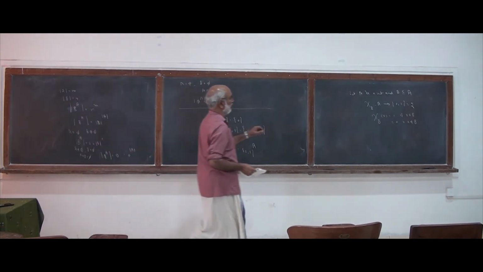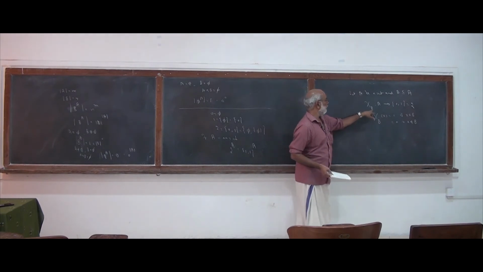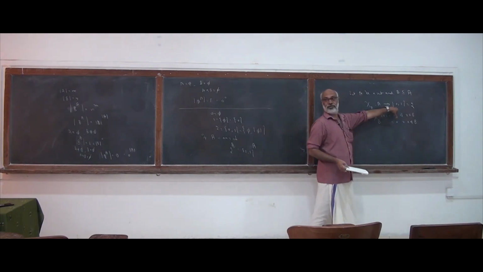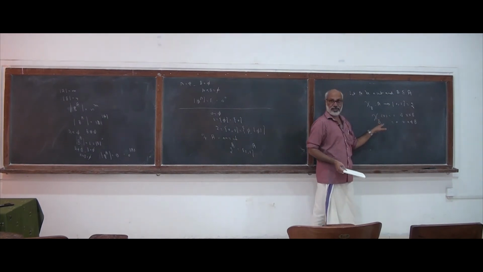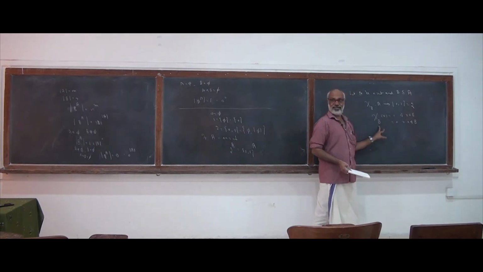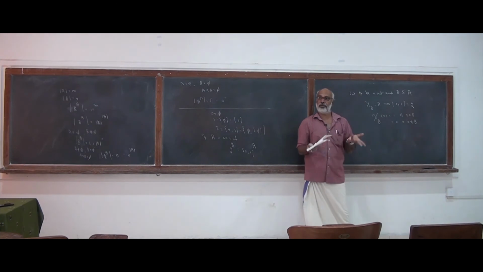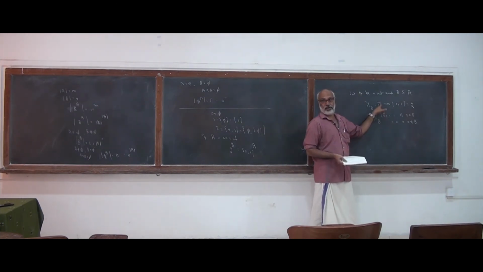Now we are defining a function. I am calling that function chi B. It's a standard notation for characteristic functions. Chi B is a function from A to the set 2 with the property. It's defined as follows. An element is given the value 1 if it is in B. An element means an element of A. This function is defined from A, so x can be any element of A.